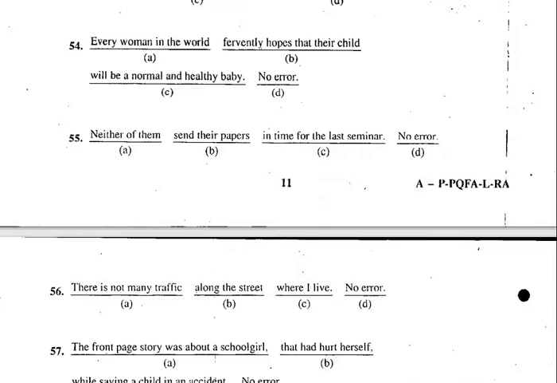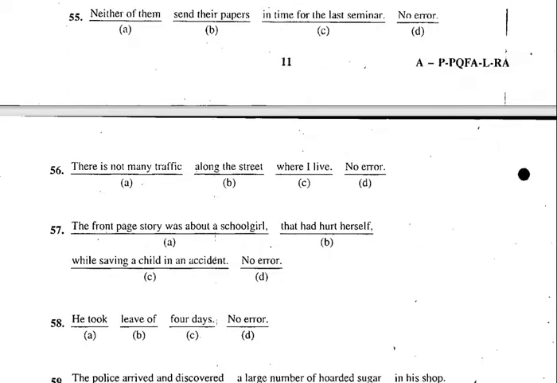So let's go to the next one now, 55th one. Neither of them send their papers in time for the last seminar. No error. Now neither of them, not even one of them, send their, or send, you can use plural, past tense form, no problem.